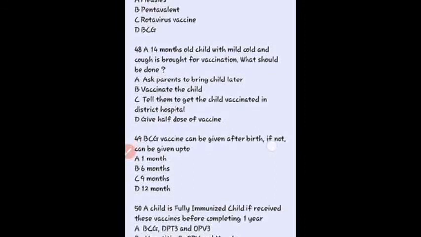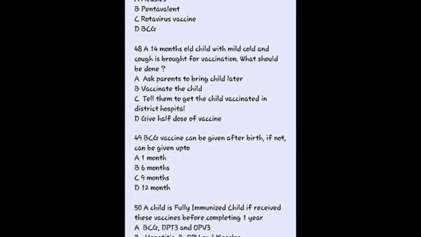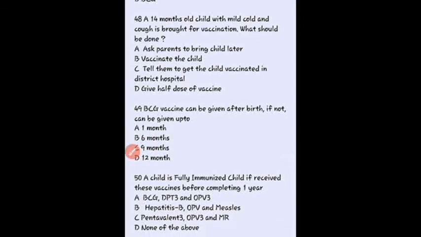Next question. A 14-month-old child with a mild cold and a cough is brought for vaccination. What should be done? So here our right answer is we should vaccinate the child. Then the BCG vaccine can be given after birth. If not, it can be given up to, so here our right answer is up to 1 year of age, or we can say 12 months of age.